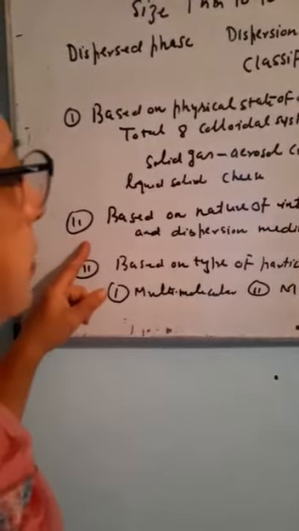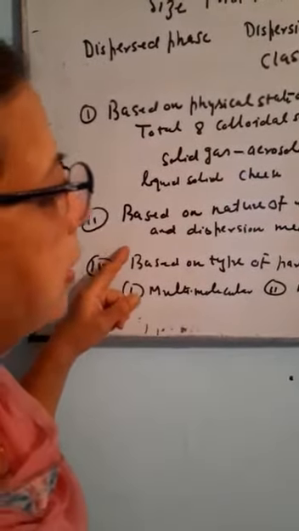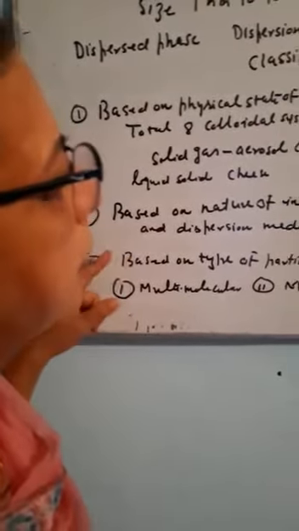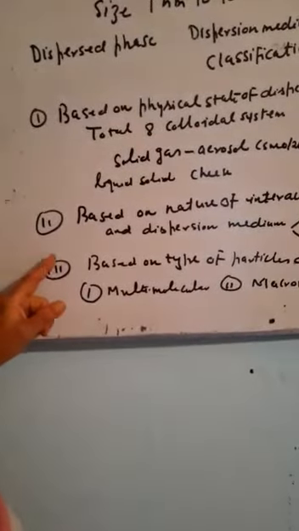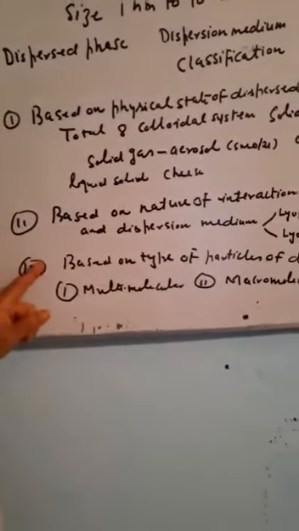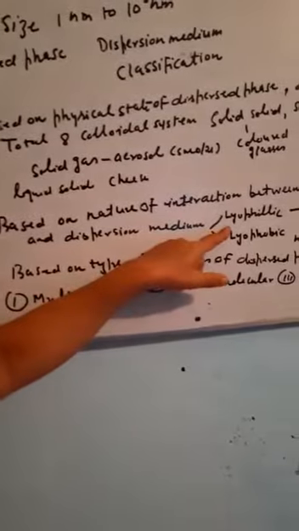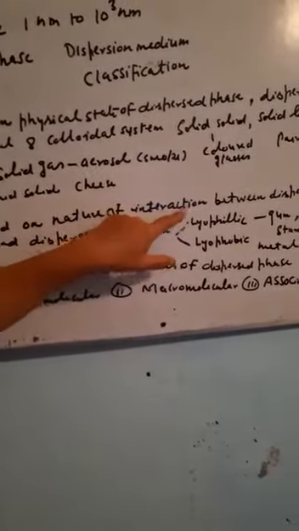Then the second classification is based on the nature of interaction between the dispersed phase and dispersion medium. These are of two types: lyophilic. Lyophilic means that there is an attraction for the solvent. It can be made just by directly adding solvent.